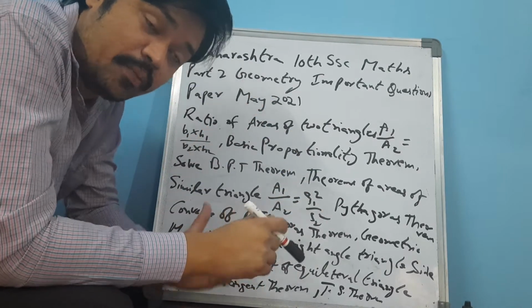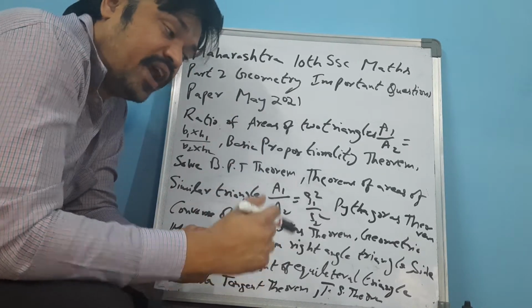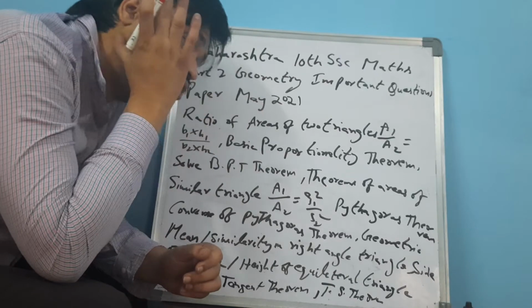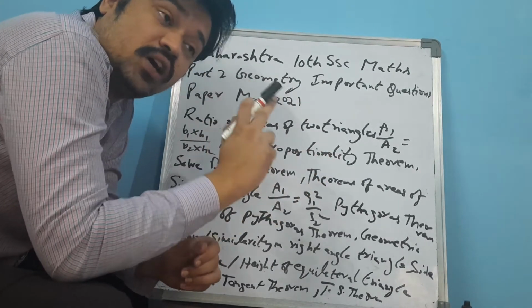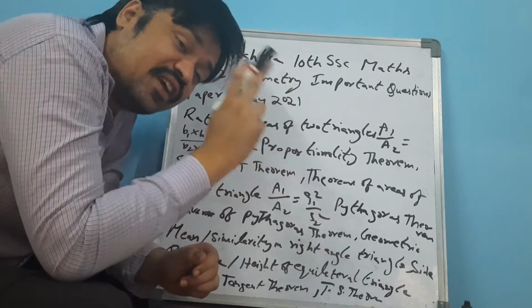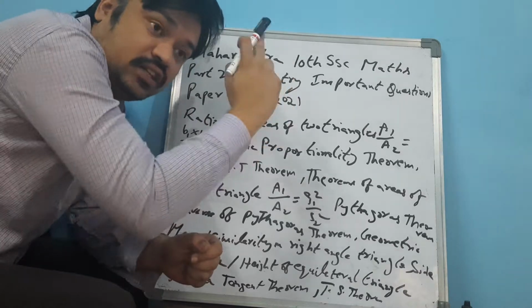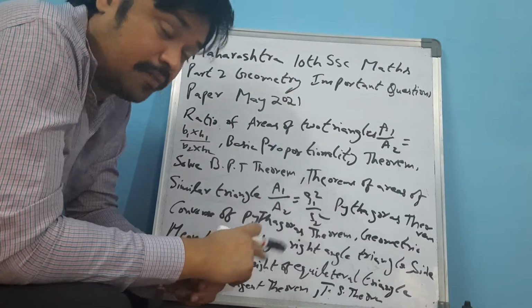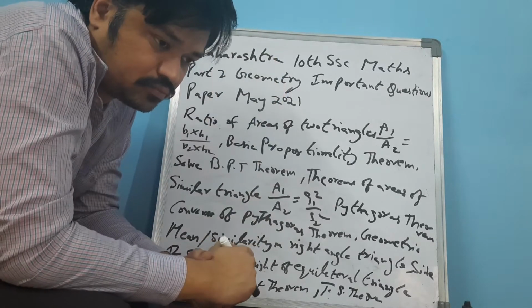Geometry paper itself needs a lot of practice. Practicing is the most important key success formula to get good marks, 100 out of 100, in the Maharashtra 10th class exams for May 2021 in the Maths Geometry paper.